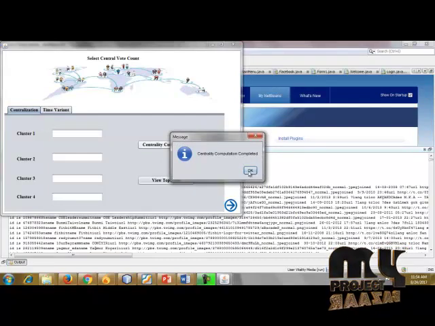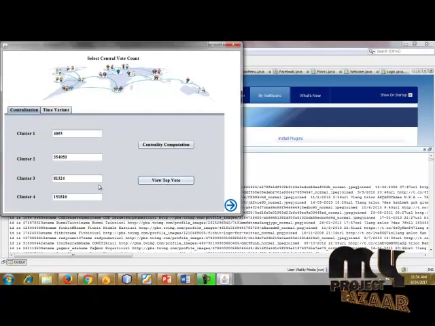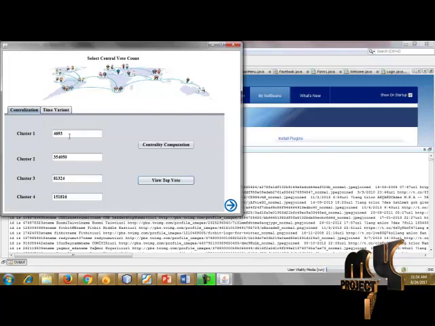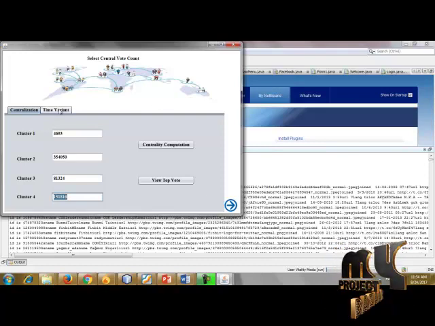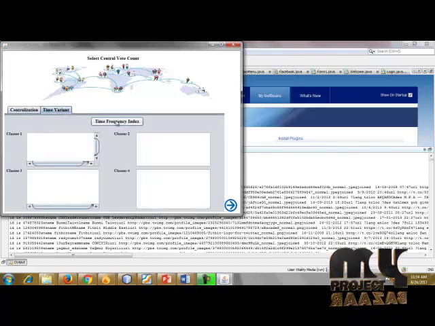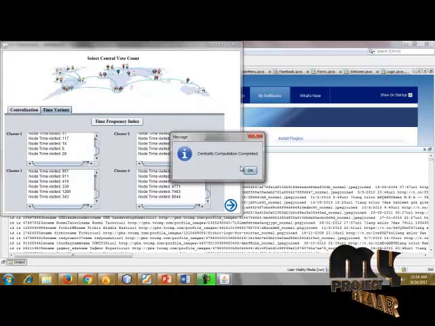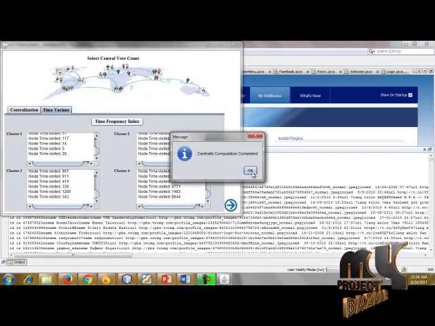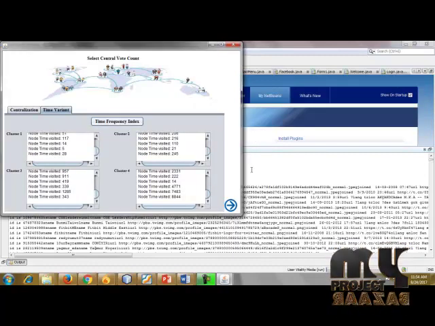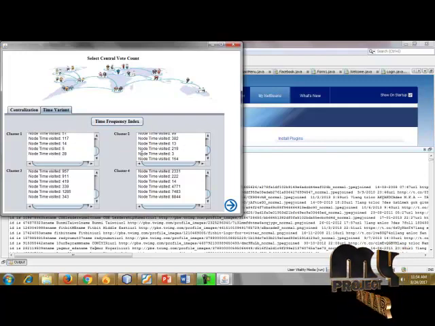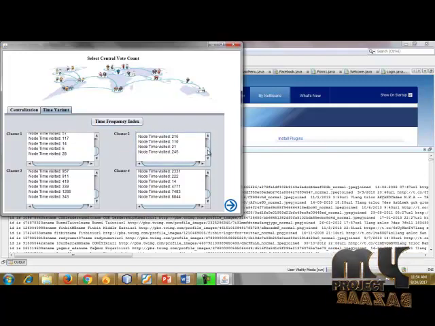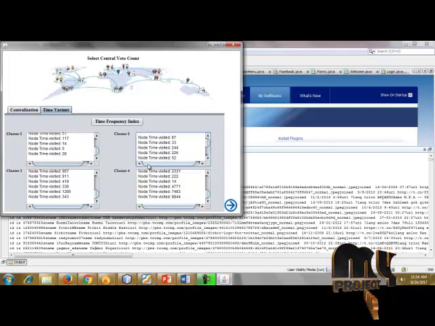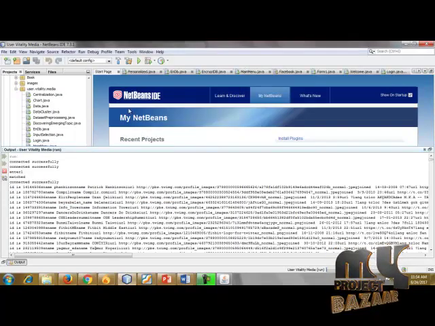Now the centralization is computed. View top vote. This cluster 1 has 4 values, and clustering 2, clustering 3, and clustering 4 have voting values for the measurements. What is the time variant for every cluster? This is the time frequency. The centralization computation is completed. This is the node time visited. Suppose the data is transmitted from the social destination, it is transferred from some nodes to the clustering.